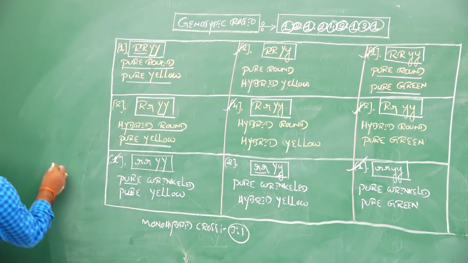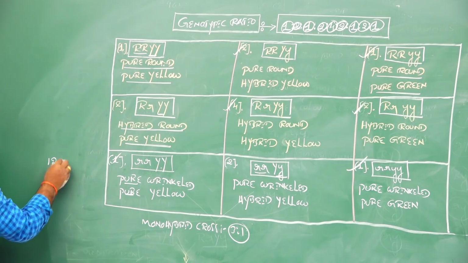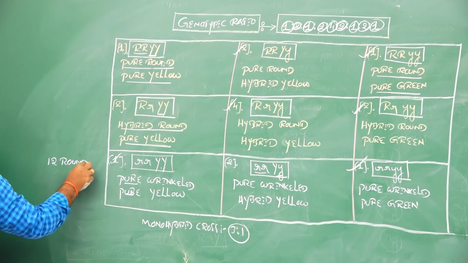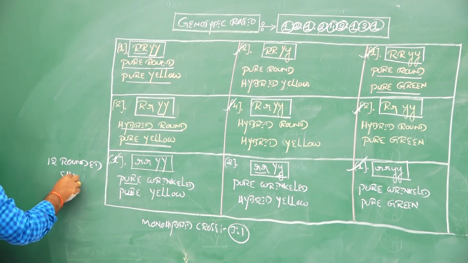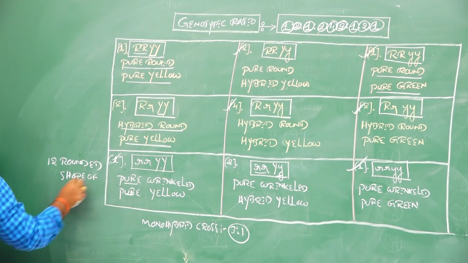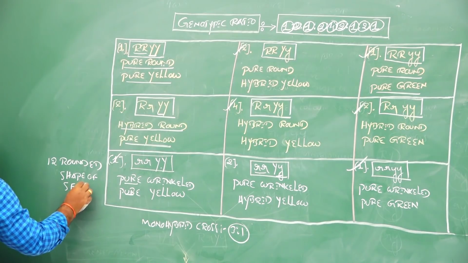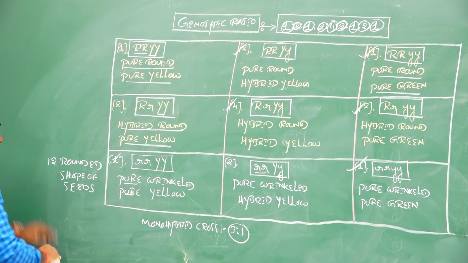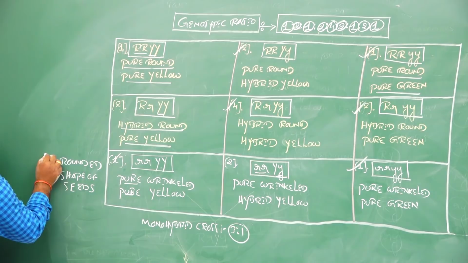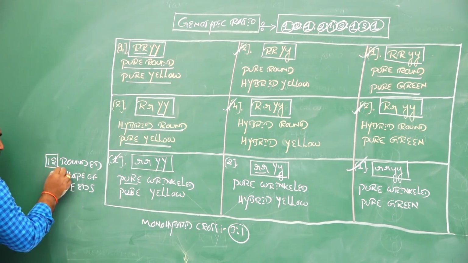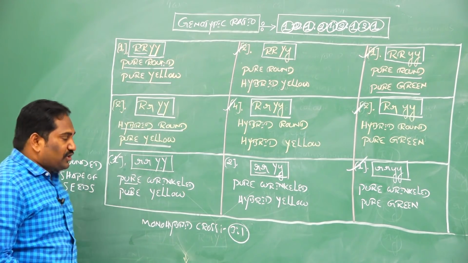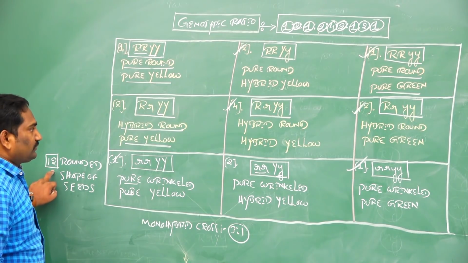So the total is 12 rounded shape of seeds, if you consider one character according to monohybrid cross. The total number of rounded seeds generated in the dihybridization experiment is 12.